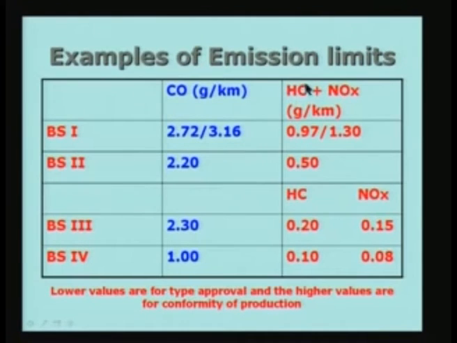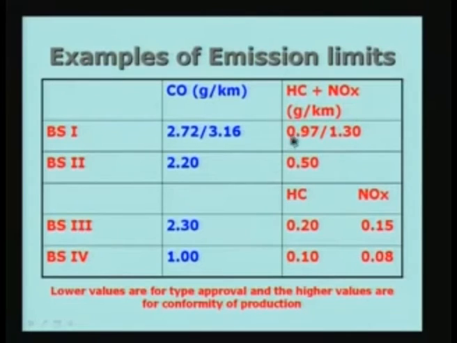This is the fuel itself, petrol or diesel or whatever it is, plus the NOx. The NOx is produced during the combustion process. Again it is given in grams per kilometer, and you can see that the values are coming down steadily. In the BS1 and BS2 the HC plus NOx were clubbed together and we had 0.97, and then it has come down to 0.5, but in the BS3 and BS4 HC and NOx are now separately specified. So hydrocarbons should not be present more than 0.2 grams per kilometer, and NOx is all the nitrogen oxides, less than 0.15 grams per kilometer.